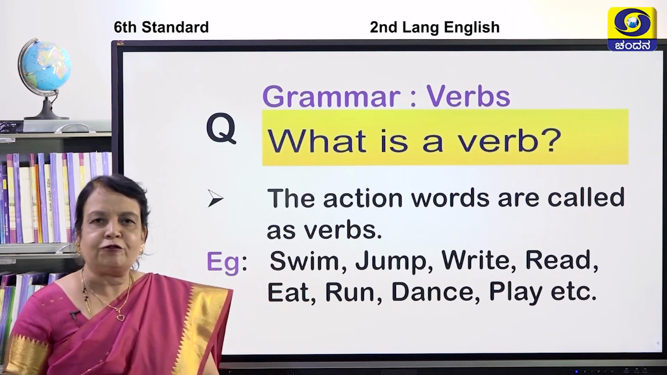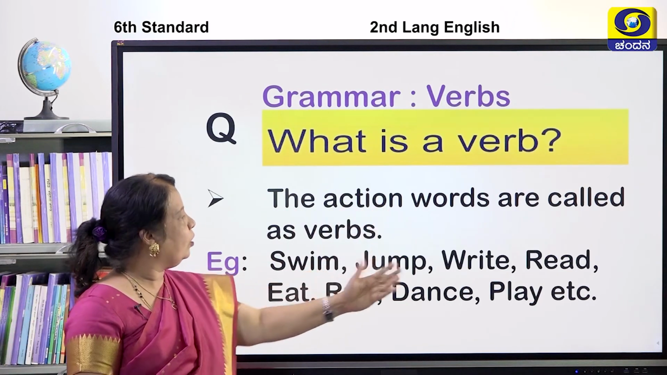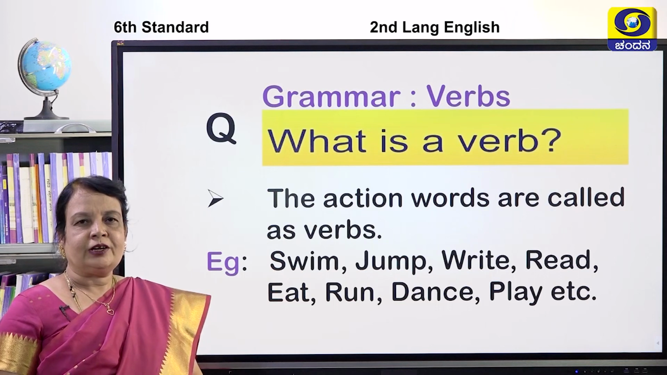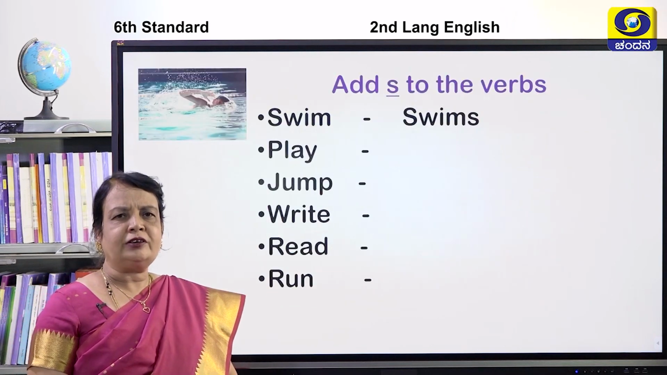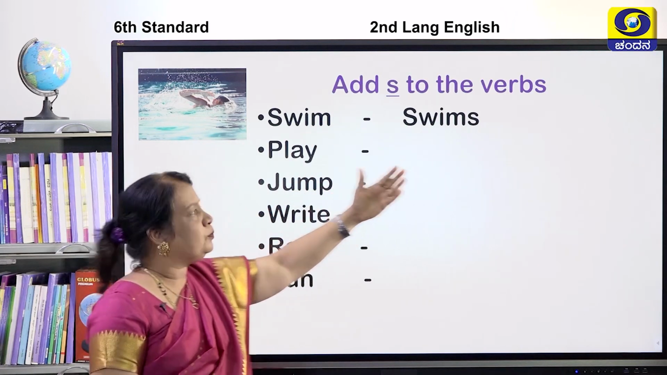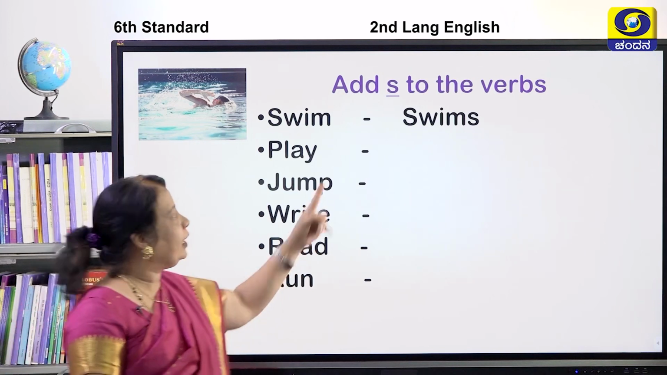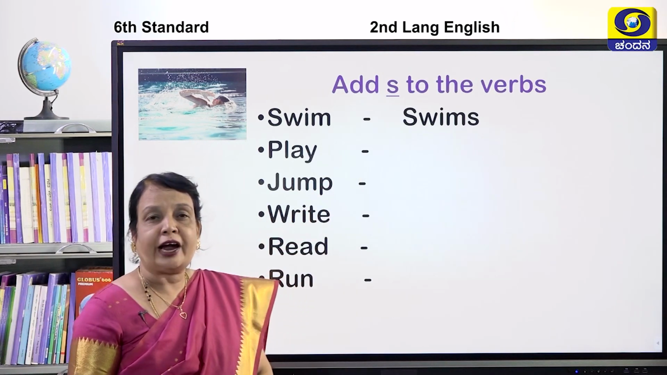Did you get an idea of verbs, children? What are verbs? The action words are called verbs. Now children, we are going to have an activity here. Add S to the verbs. I have given you some of the verbs here, children. You are supposed to add S. What are you supposed to add?